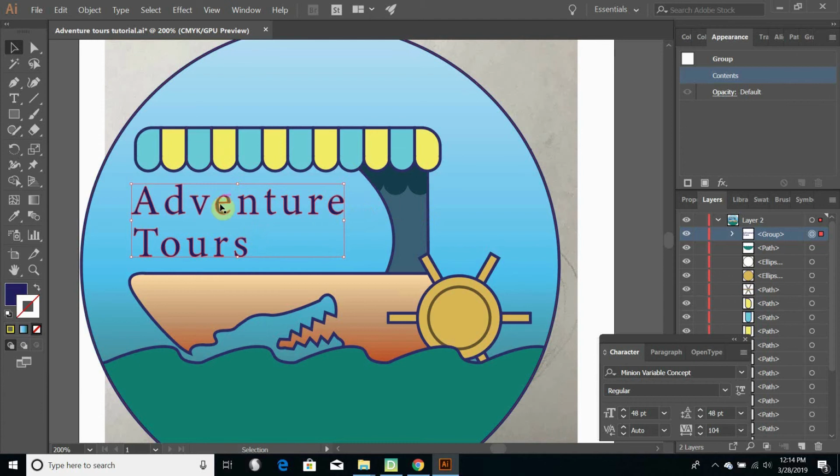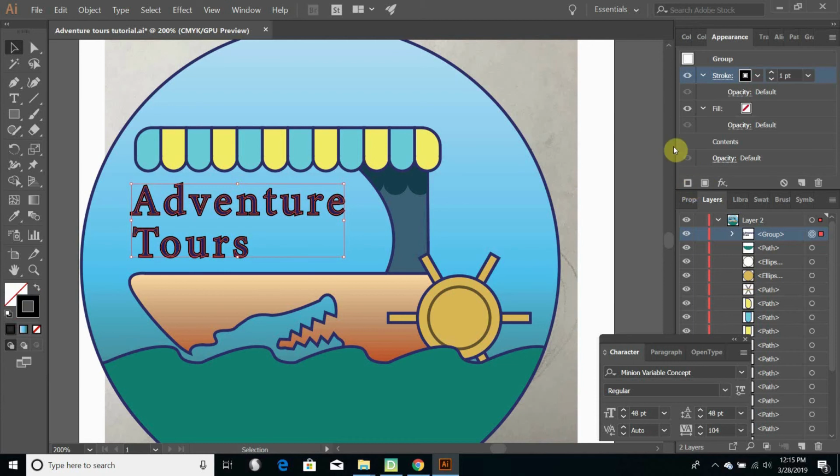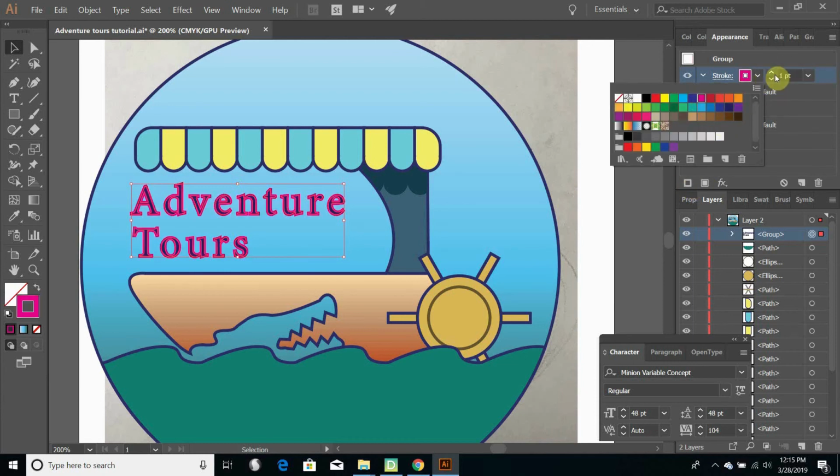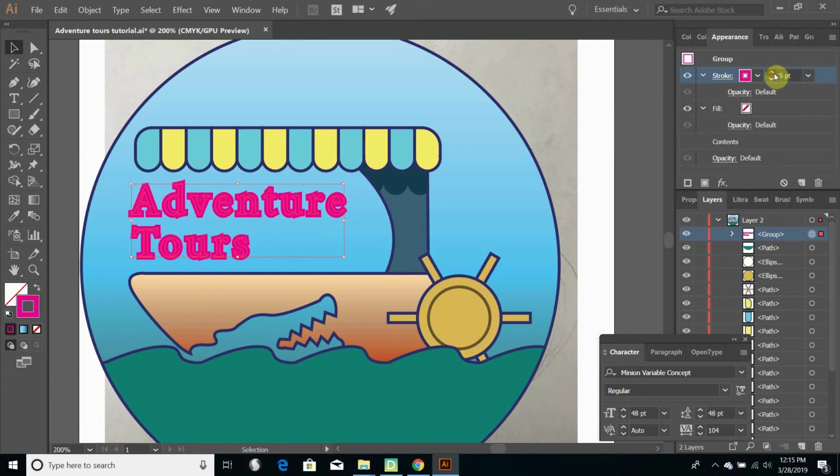So now that we've got our text all ready to go, I would like to add an outline to it, an extra stroke to it, so that it stands out more against the background. So you can click on it and you'll go to your Appearance tab. And over here, if you have a single object, what you would normally do is just add a new stroke to it. And you can make it whatever color you want. You can make it bigger. But what we've got going on now is, as you can see, as your line gets thicker around the outside, it hides the internal color because it's centering on the outline.